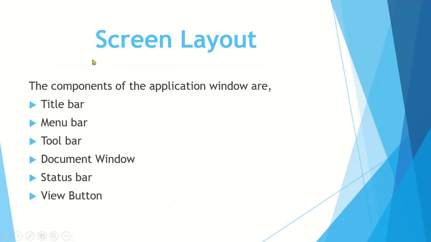Students, again we see that these are the basic components of Microsoft Word: title bar, menu bar, toolbar, document window, status bar and view buttons. We will discuss all these components in detail one by one, but before doing this, we can see how we can type text in Microsoft Word.